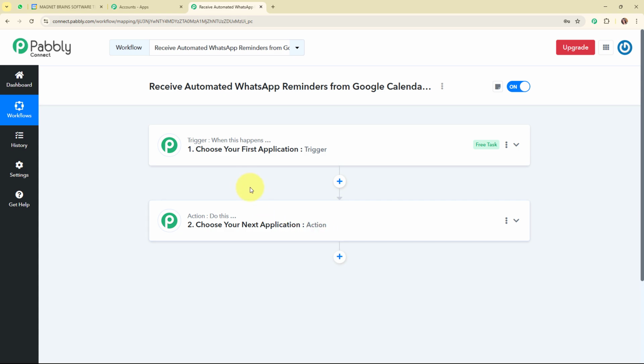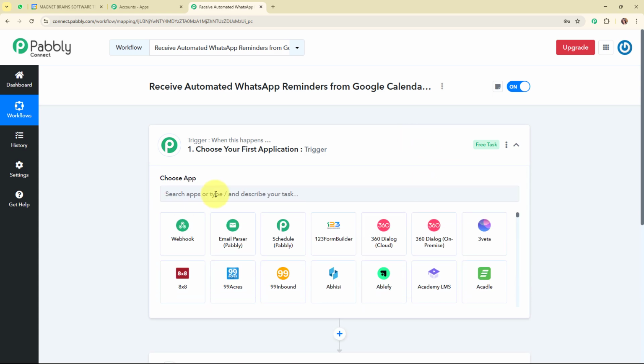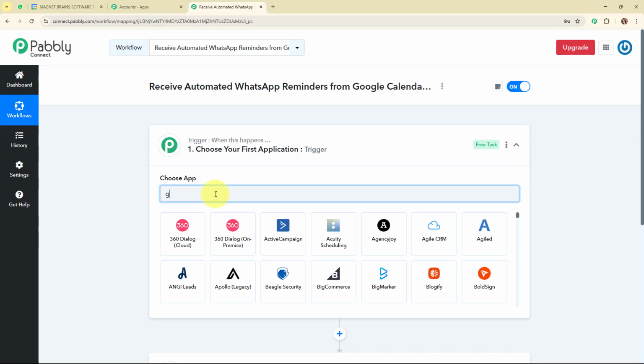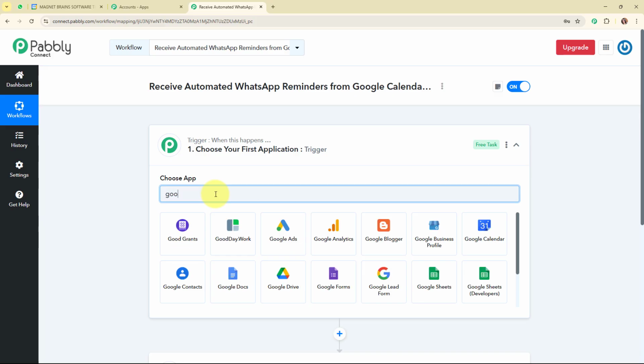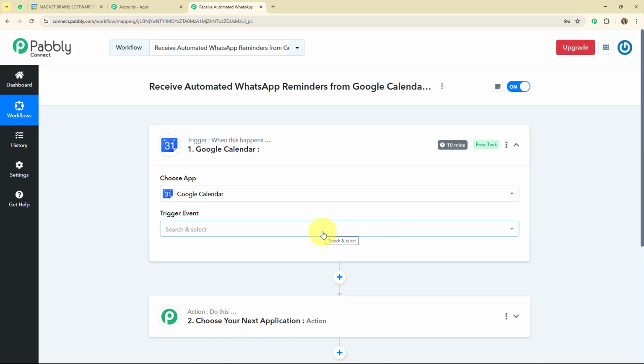Now let's begin with our automation by simply setting up a trigger. So here I'm going to select my trigger application as Google Calendar, as I am scheduling my new events in Google Calendar. So Google Calendar is a free online calendar tool that helps you schedule and manage your time.